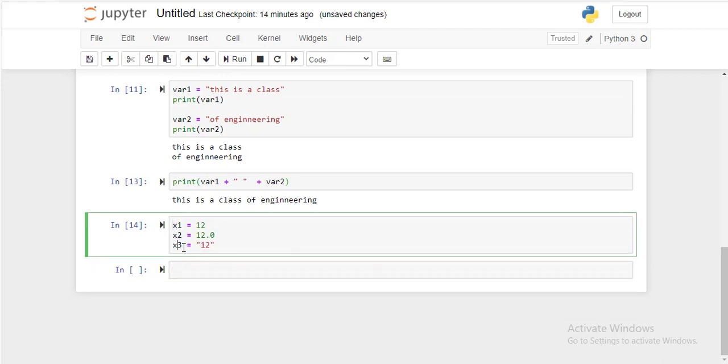So this x1, x2 and x3 in Python, what happens is it automatically, we are actually declaring these three variables. X1 is a variable, x2 is a variable, and x3 is a variable. While we are declaring these variables, we are assigning this is a number or an integer. Okay, what is this? This is a float. And what is this? This is a string.